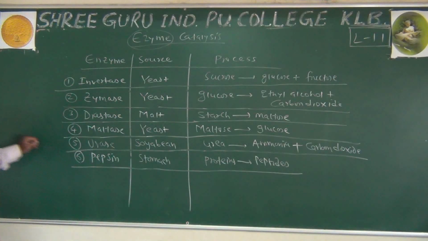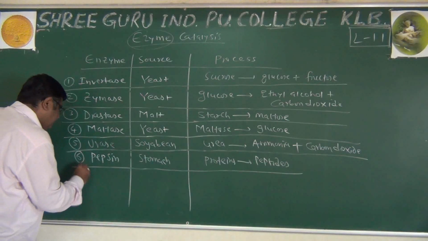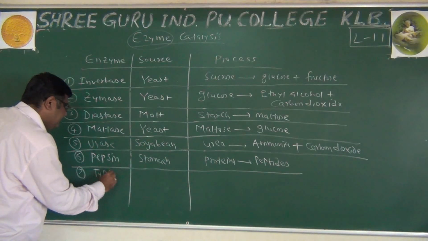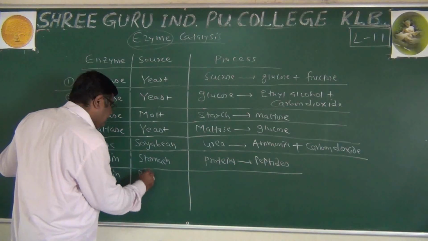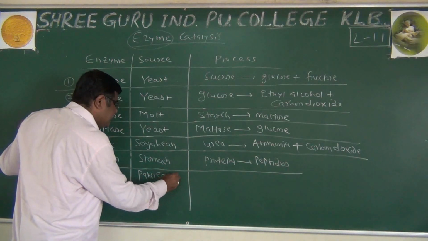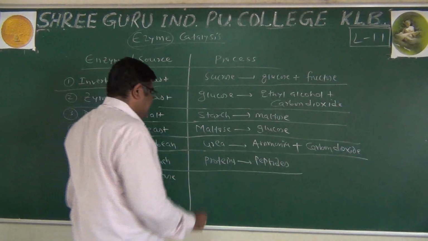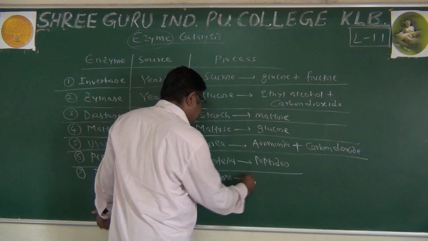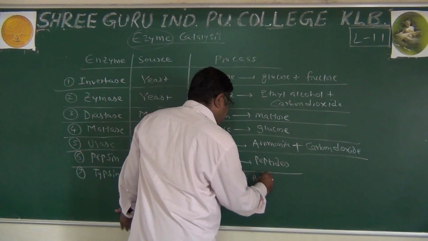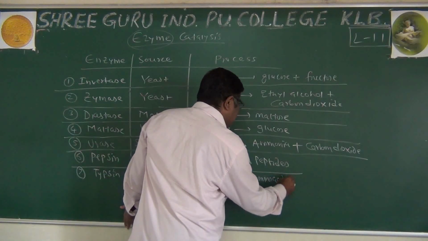The seventh one is trypsin, which is present in the pancreas and converts proteins to amino acids.